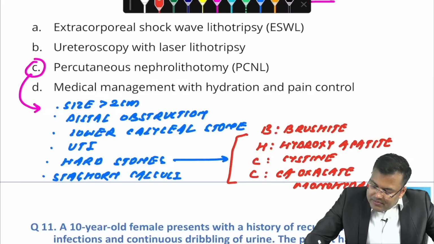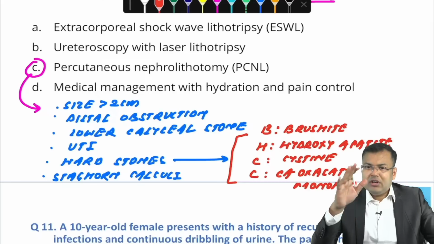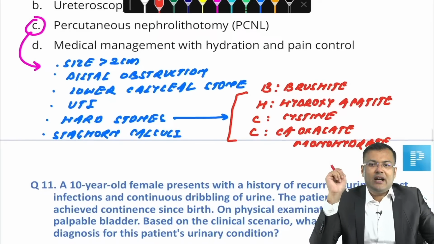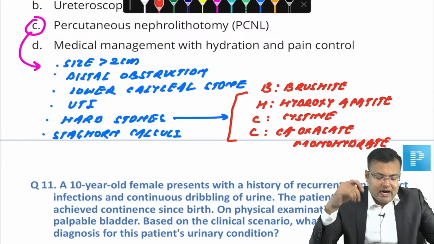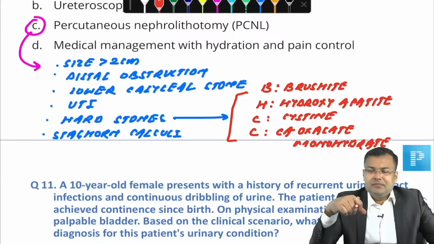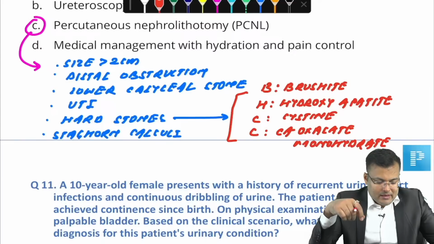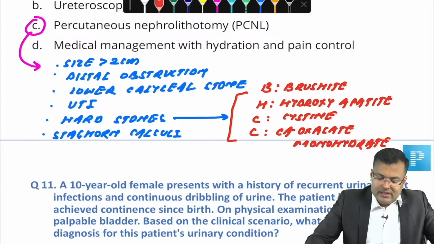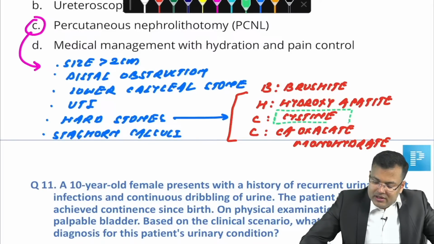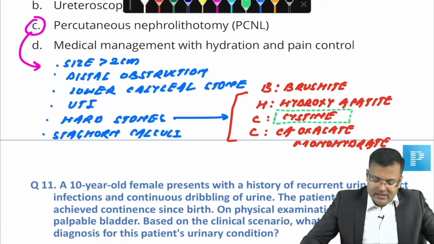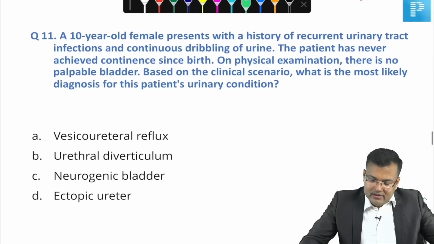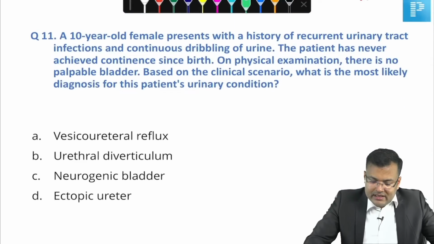Clear, guys? So simple question for all of you. Tell me, out of these four stones, which one is hardest? Let me see. Yes, which one is hardest? Hardest stone. Arushi, Bhavika, hardest stone. Yes, it is cystine. Cystine stone is hardest. You have to remember, it's a question, cystine stone is hardest. Clear, guys? Now see the next question, very easy. Yes, tell me what is the correct answer.